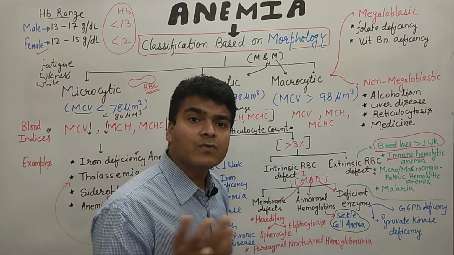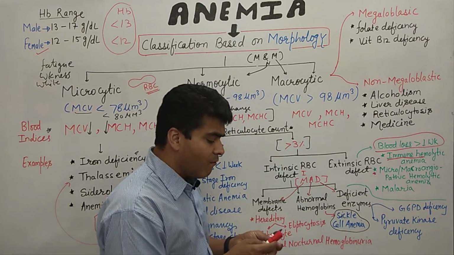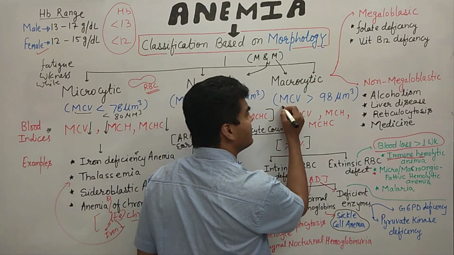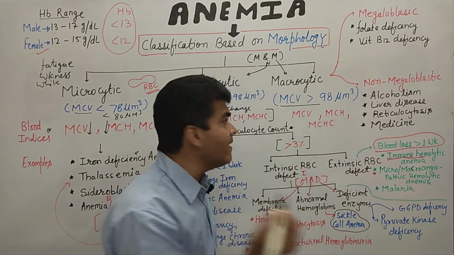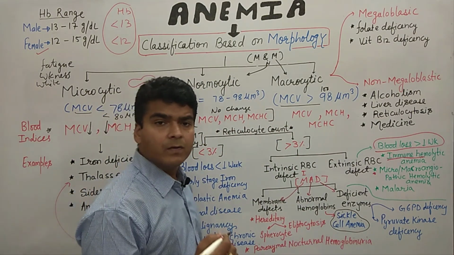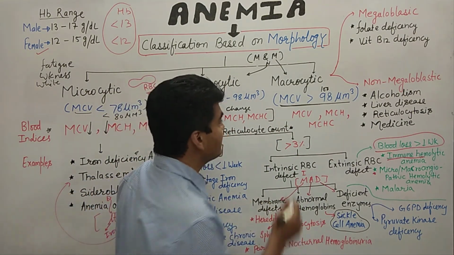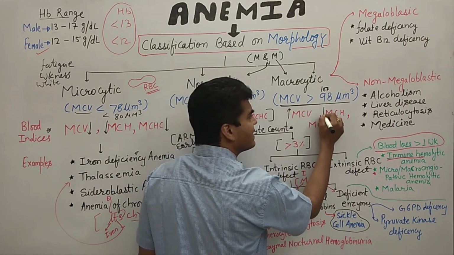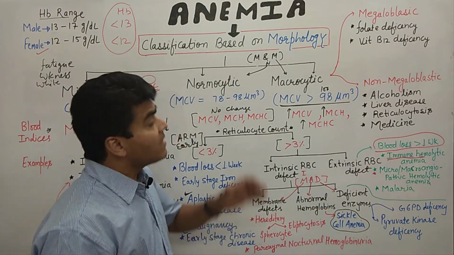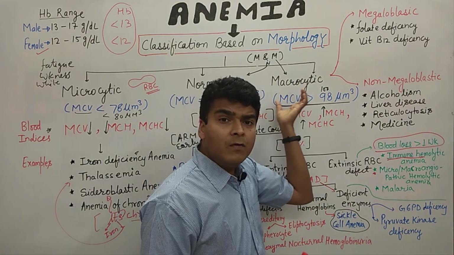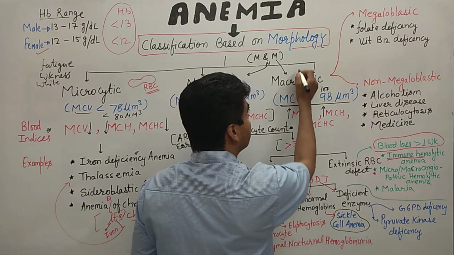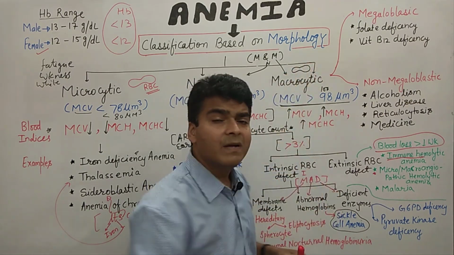So what is macrocytic anemia? In macrocytic anemia, what happens with the MCV or blood indices parameters? MCV is greater than 98, or in some books you can also find 100 micrometer. And what about the other parameters? There is an increase in MCV, an increase in MCH, and an increase in MCHC. Macrocytic means the cell becomes larger, the RBC becomes larger.